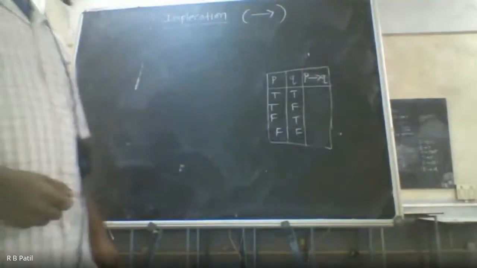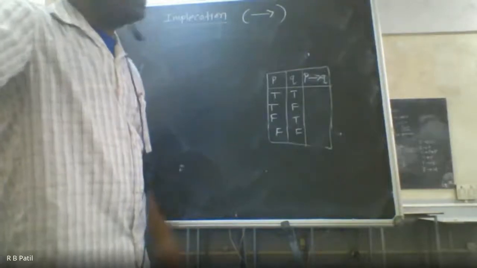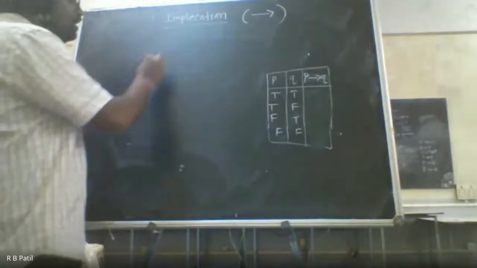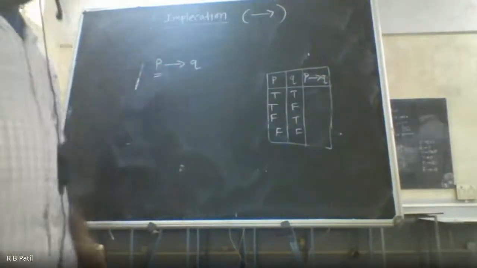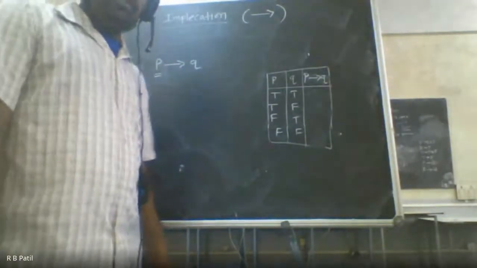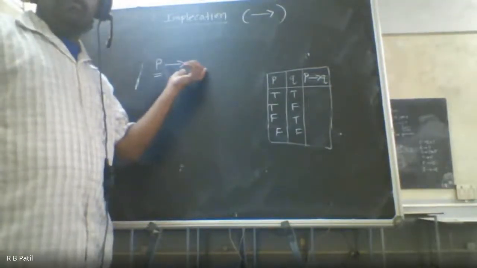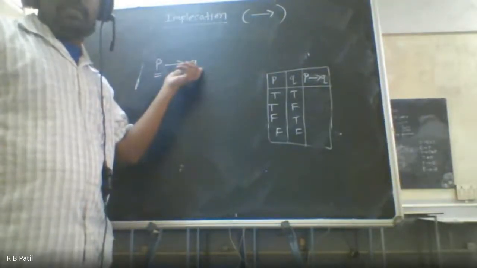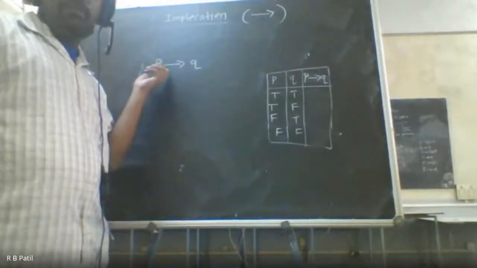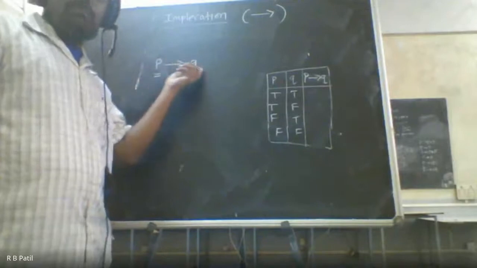So an implication statement has 2 statements. One is the first statement and second is the conclusion. If I write P implies Q, P is a base statement, and based on this statement I am going to give the conclusion. I am going to say that if this is happening, then this is going to happen.